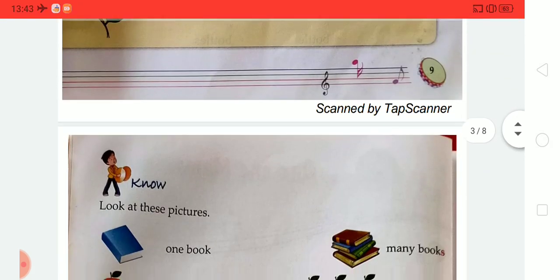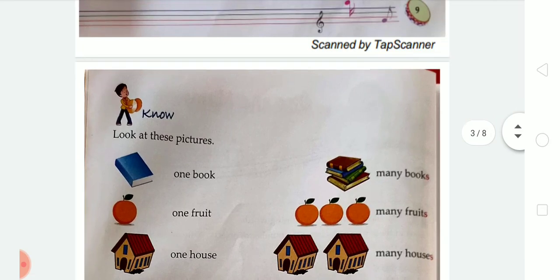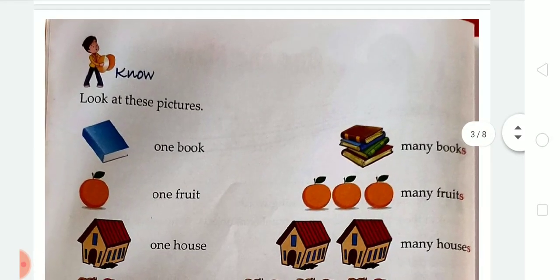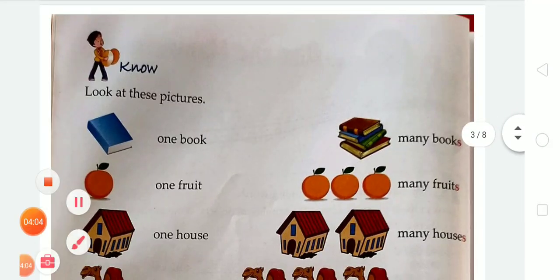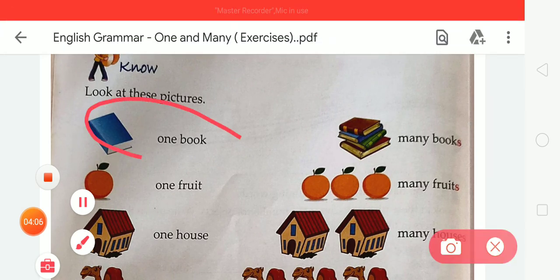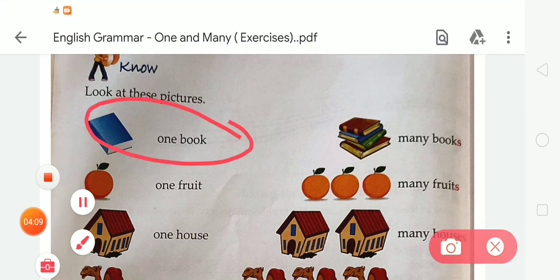So dear student, let's move to the exercises. Look at these pictures. Here is one book. How many books are here? Only one book. And in the second picture you can see 1, 2, 3, 4. There is a total of 4. So we have to change the given one book into many books. We have to add s at the end of the word book. So it will be many books.